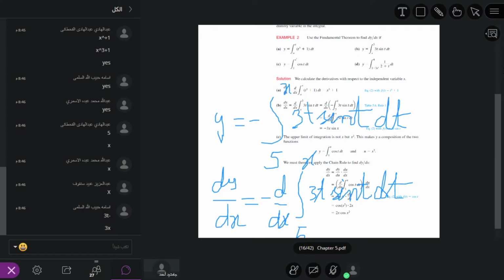So this is equal to minus 3x sin x. You got my point? This is minus 3x sin x, and this is the answer. Understand, students? Should we go to the next?